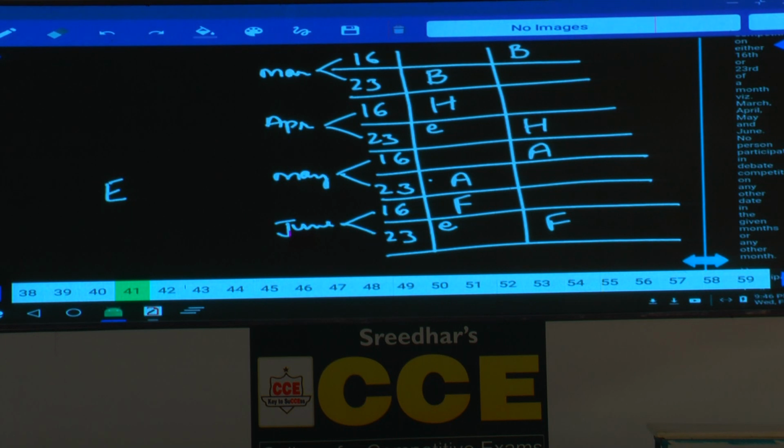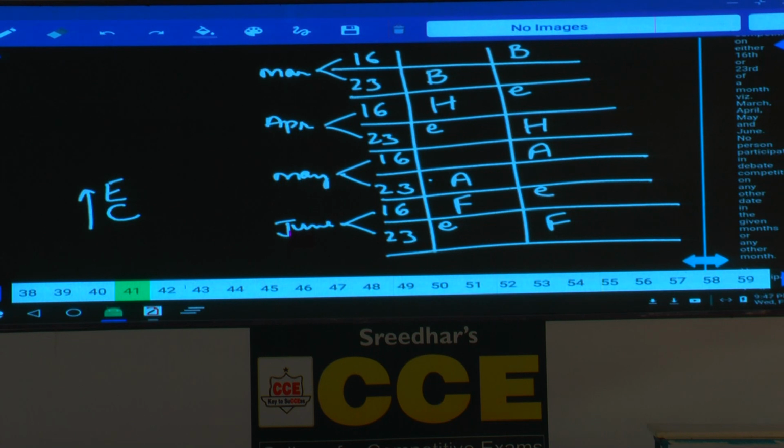And similarly, in the second case, E can be here, or what is the other possibility here? E can be here as well, isn't it? E can be either in the month of April or in the month of June. Now, there are 2 possibilities for E in each of these cases, and E participated in a month having only 30 days immediately before C. Immediately before C means E and C must be together.